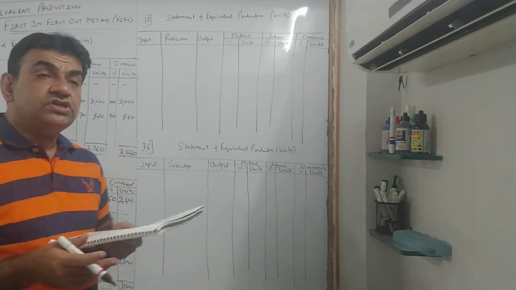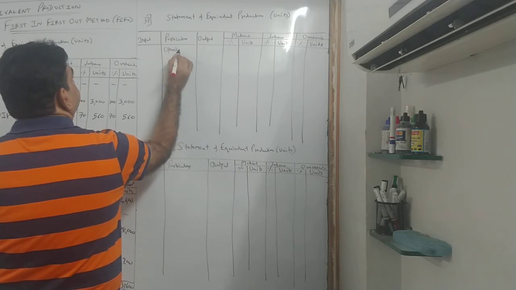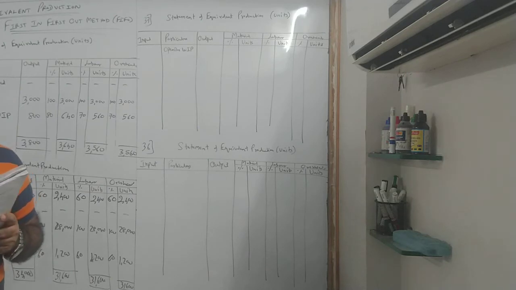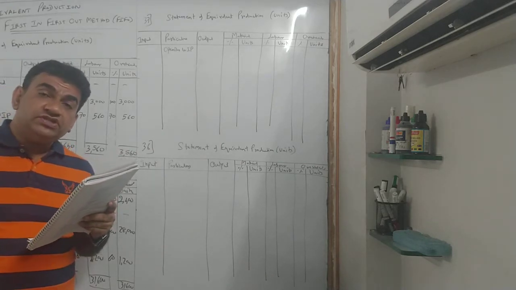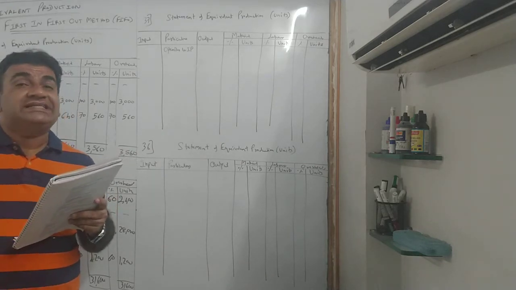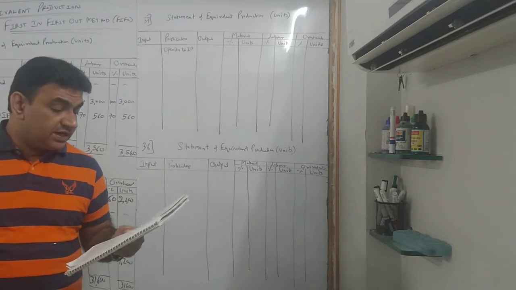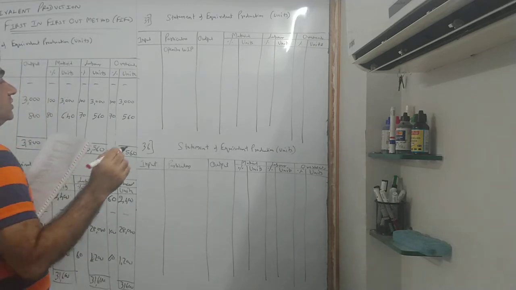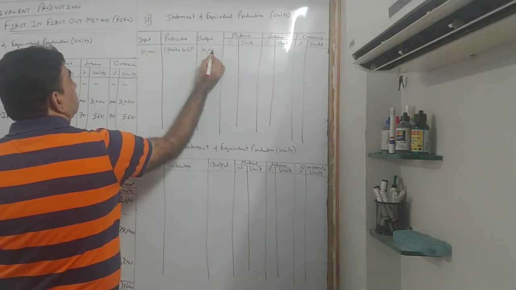Let's start. First, as I told you, opening is there, so opening WIP. What I told you, opening WIP will be a part of input as well as output. Why? Input because it is coming from the previous process, and output because the part which is yet to be completed will be completed in the current production, current process. Okay? So, कितना है opening? 10,000 units. So I'll put here 10,000, 10,000.